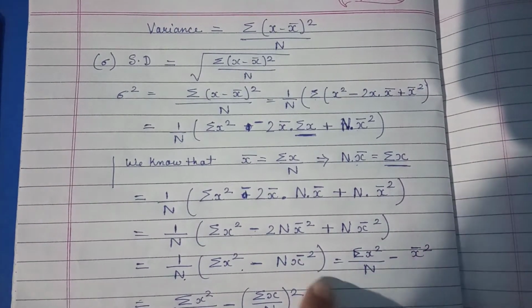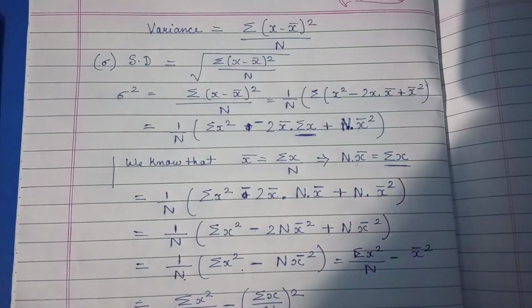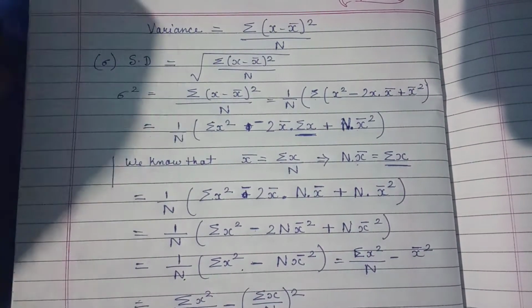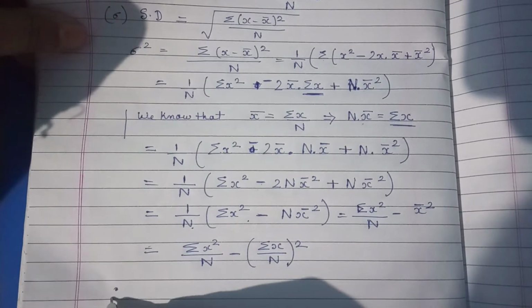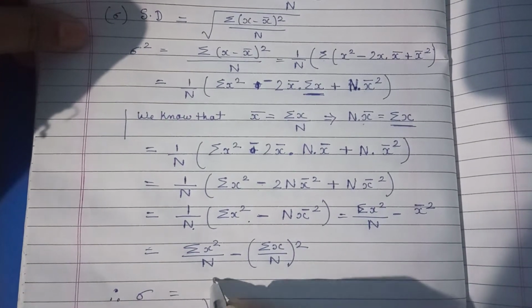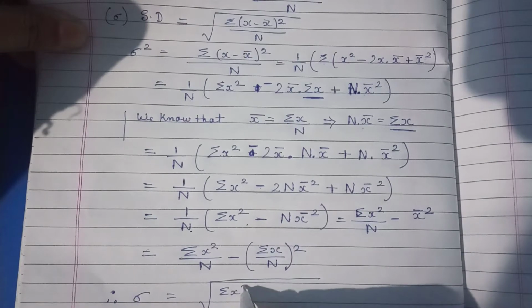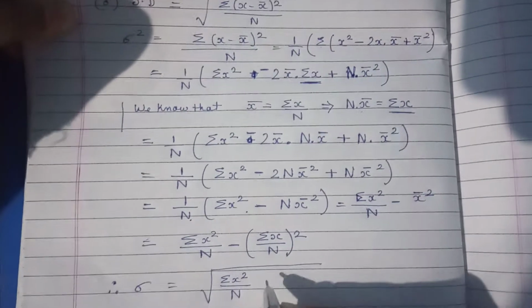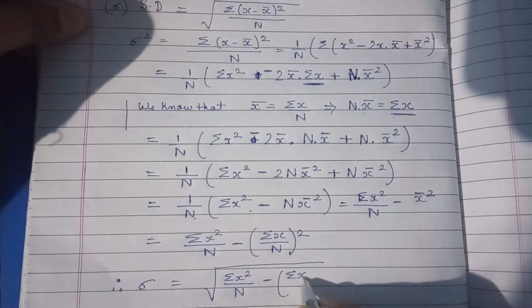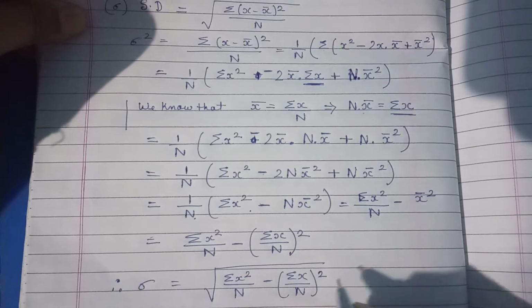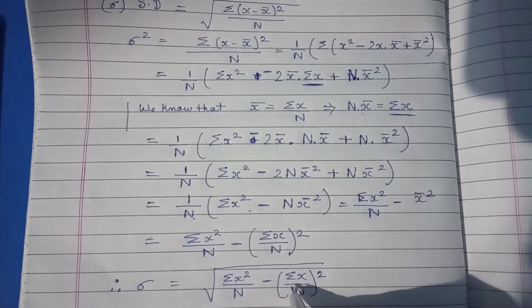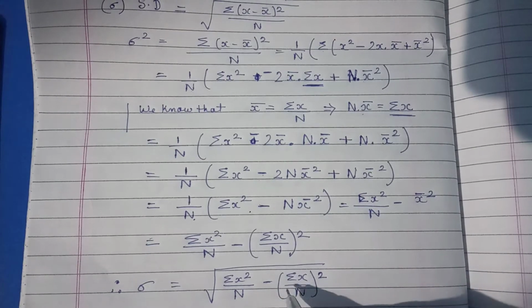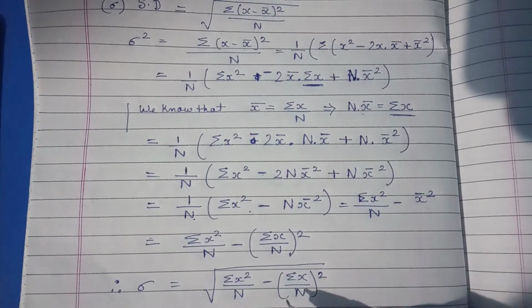So this is another formula for variance, and standard deviation is therefore sigma equals root over summation of x square by n minus summation of x by n whole square. It means that even if you do not find the mean, you can still find the standard deviation with the help of this formula.